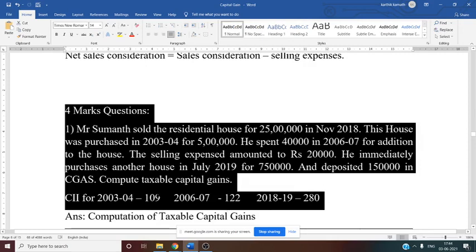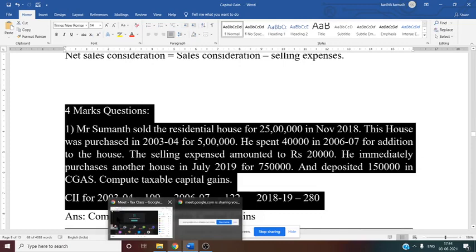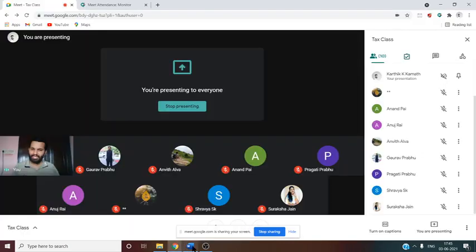It is the index, and every year it increases. It started from the year 2001, that is the base year. At that time the index was 100, and now it is increasing every year. Why? Because we know that there is inflation, isn't it? That is why it is increasing every year.